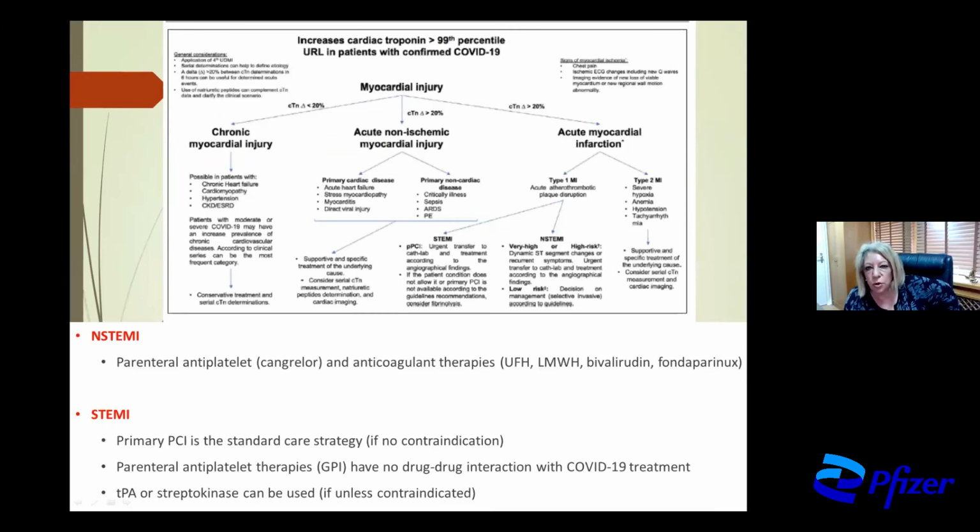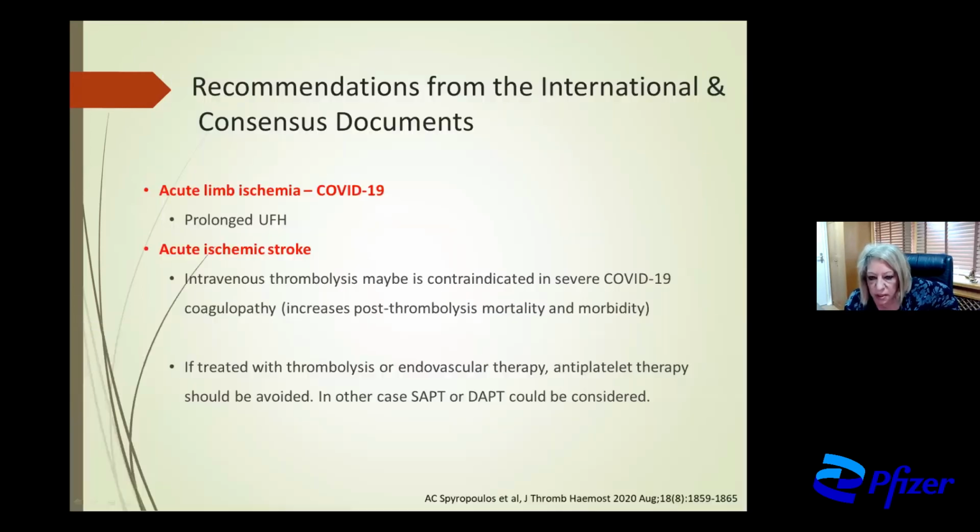What about corona positivity and myocardial injury, arterial thrombosis? When we have non-STEMI patients, we have to administer parenteral antiplatelet and anticoagulant therapies. When we have STEMI patients, the primary percutaneous intervention is the standard care strategy if there is no contraindication. Parenteral antiplatelet therapies have no drug-drug interaction with corona treatment, while TPA or streptokinase can be used.